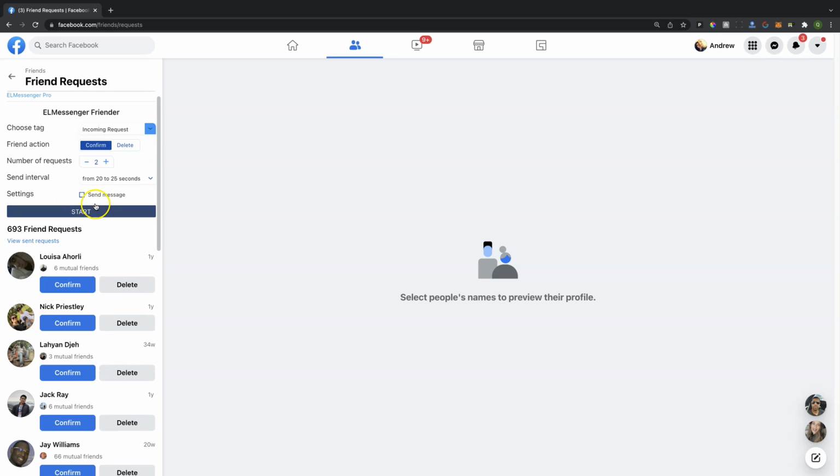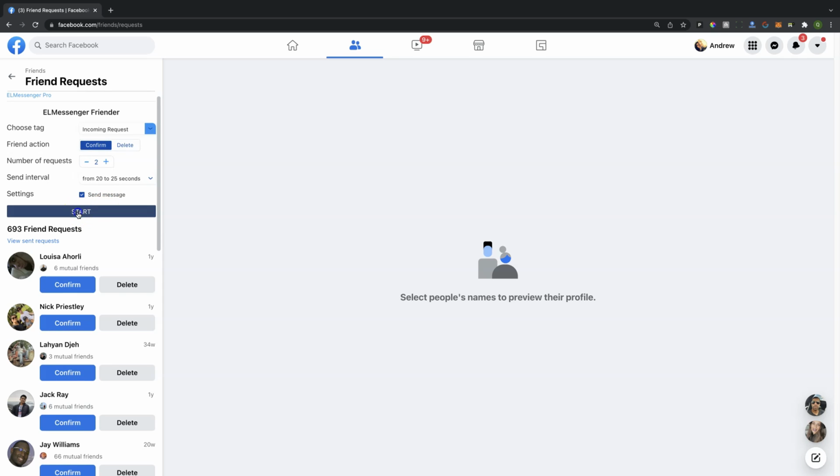And then right here, if we want to send a message, keep in mind, again, you want to send that message if you want to tag these individuals. If you just want to accept them, you can just simply leave that blank and it'll automatically just accept everybody without the message, but you can also send that message with them. And it's very important that we do engage with people. That is actually how we are able to be successful in this market.